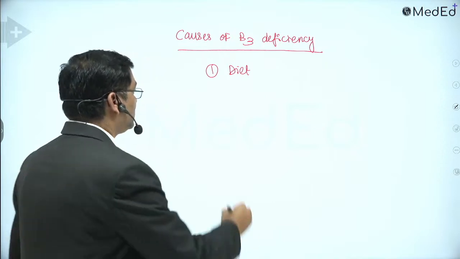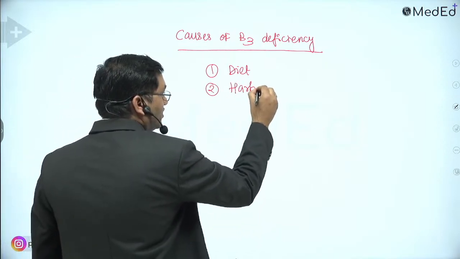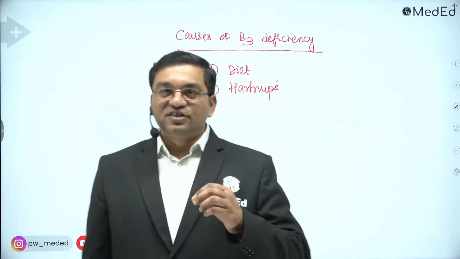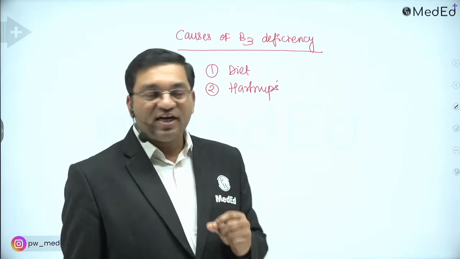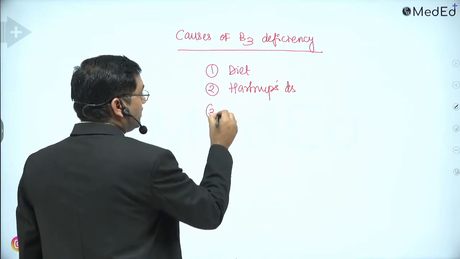The first important cause is the diet. The second important cause is Hartnup's disease. What is Hartnup's disease? It is defective absorption of tryptophan from the intestine and renal tubule. Hartnup's disease.